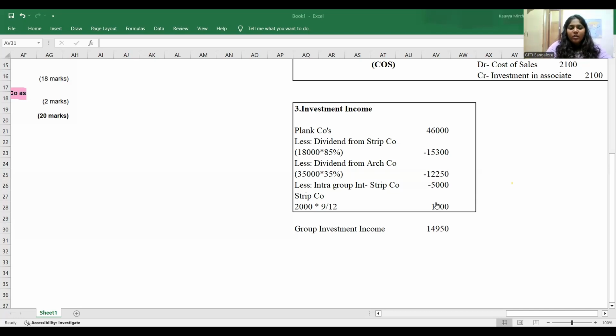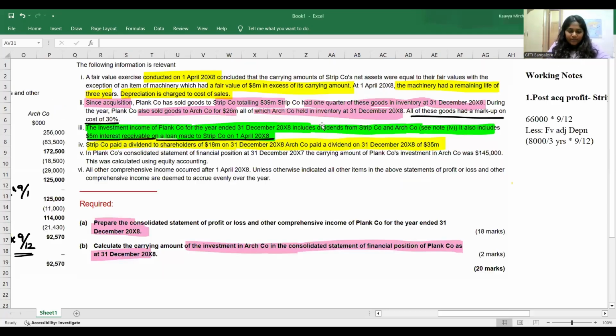Clear now? Let's move to the next bit. What is the next bit that we have? In plan company's consolidated statement of financial position at 31st December X7, the carrying amount of investment in Arch was 145,000, and this was as per last year's closing balance. So if we have to prepare that, the remaining part we'll be able to prepare along with this. I hope till now everyone is clear.